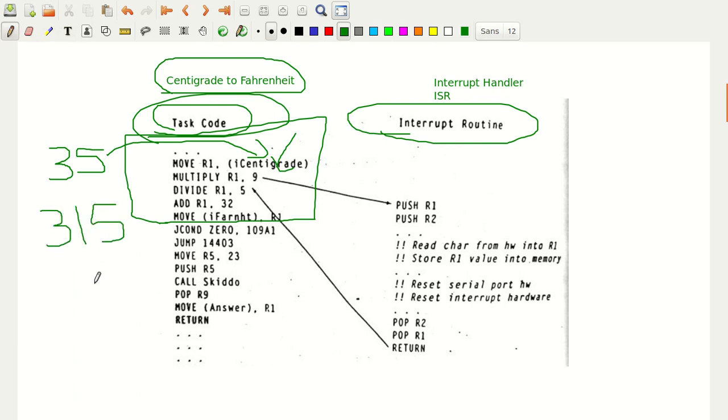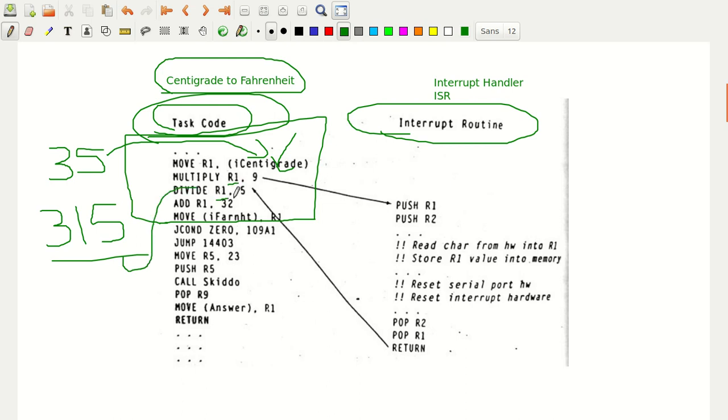So 315 is the value you get here, before it gets divided by 5. The centigrade value 35 has been multiplied by 9, and the result is stored in R1 here.